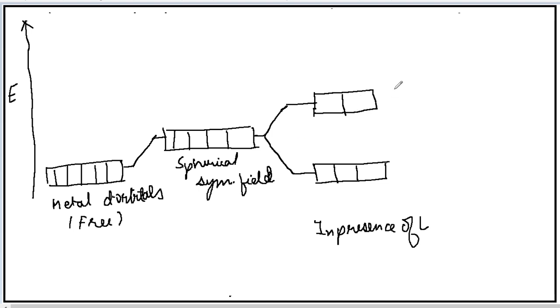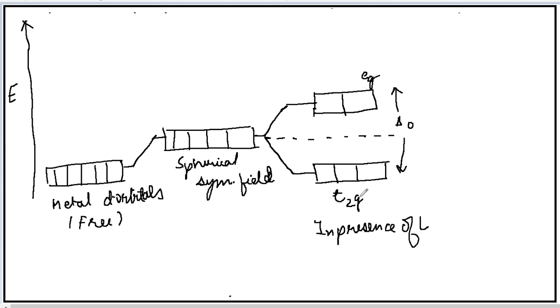Now the difference in energy between these two sets of orbitals is represented by this symbol, delta O. I will explain what it means. The energy of these lower orbitals is designated as T2g, and these upper orbitals are designated as Eg.